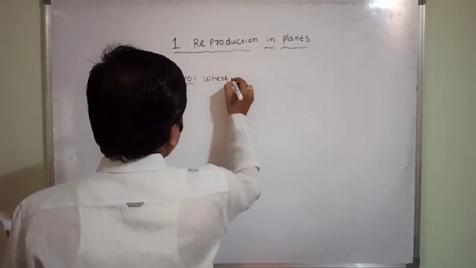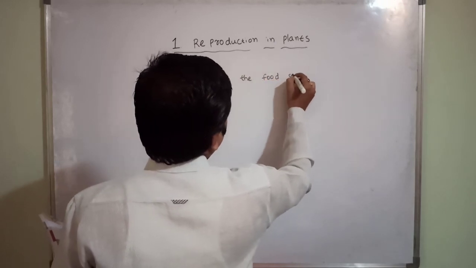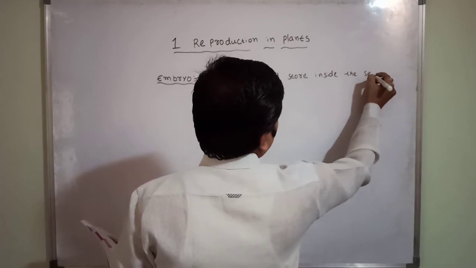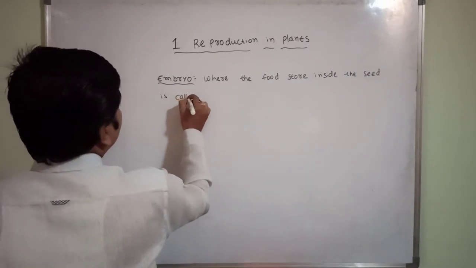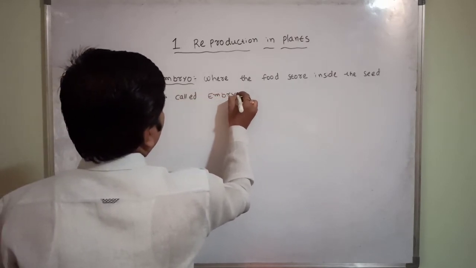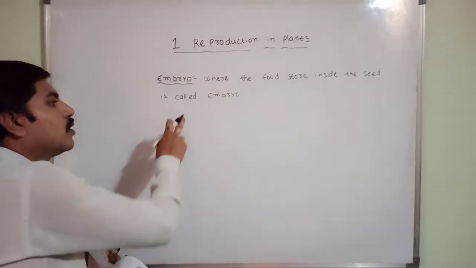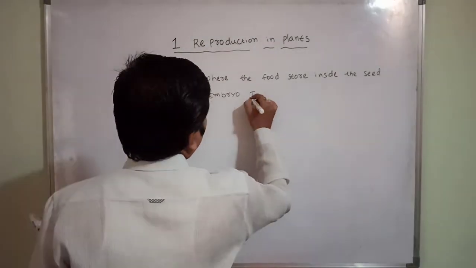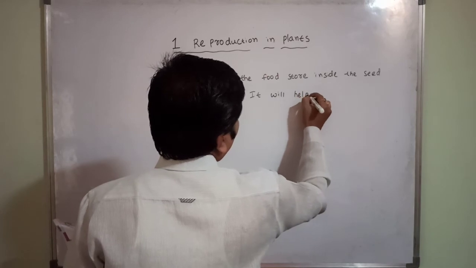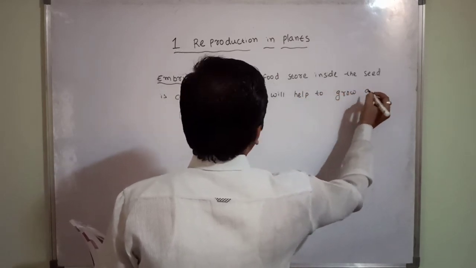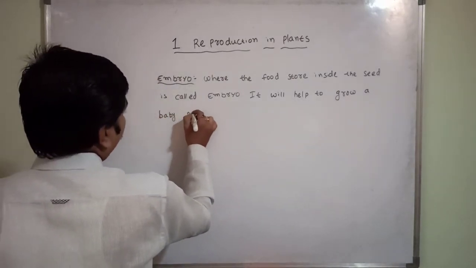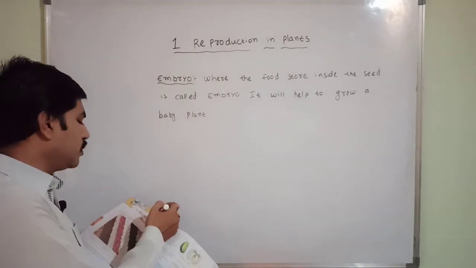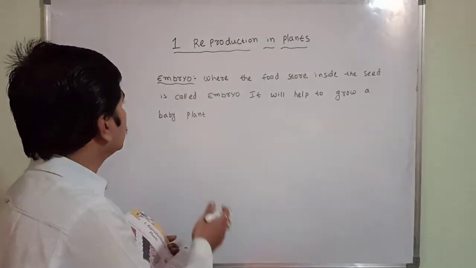Where the food is stored inside the seed is called the embryo. So this is a baby plant, and it will help to grow a baby plant. Clear? So that is the reason it is an embryo.